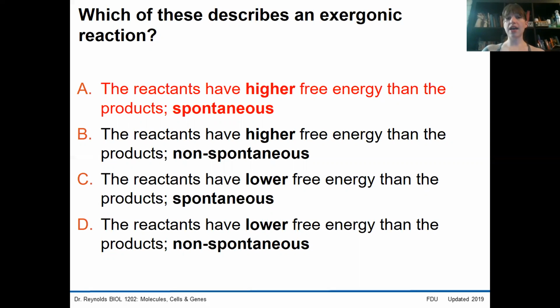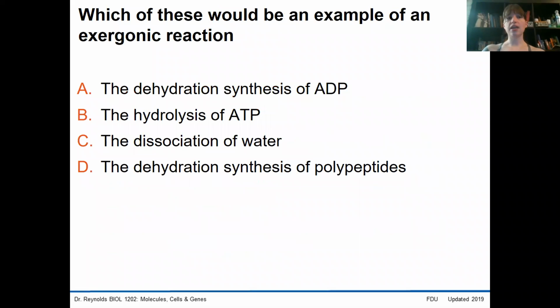Good. An exergonic reaction is a reaction in which the reactants have higher free energy than the products. Another word for this would be spontaneous. Now, which of these would be an example of an exergonic reaction? Good. The hydrolysis of ATP.